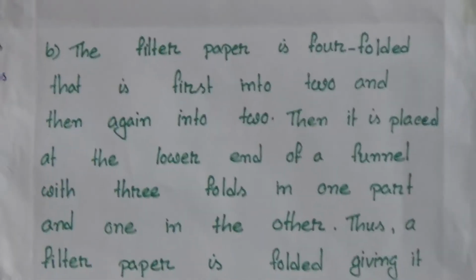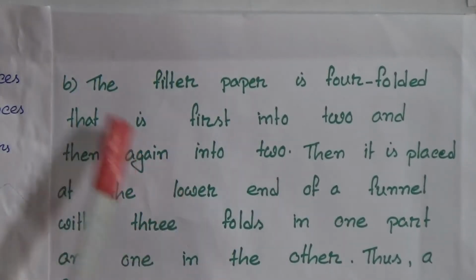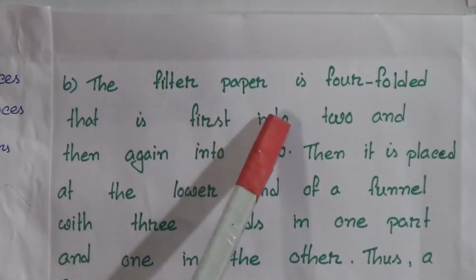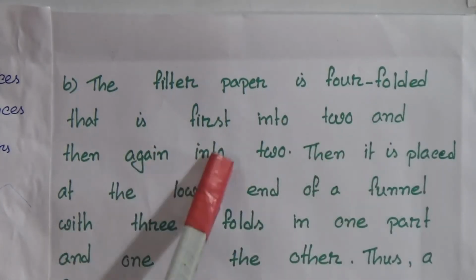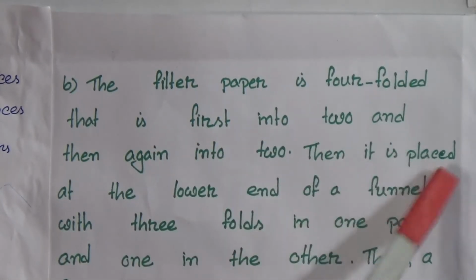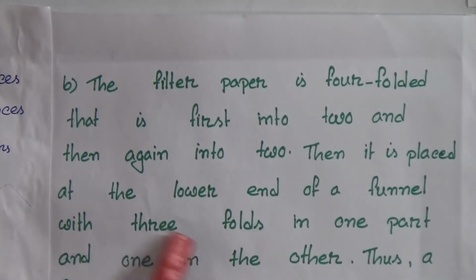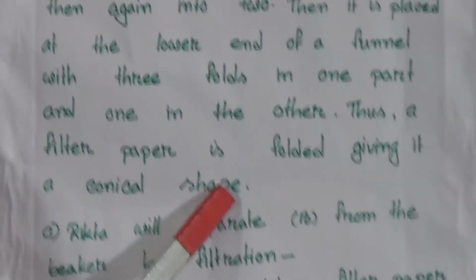Number B, how is a filter paper folded? Now you have to know how a filter paper is folded. The filter paper is four-folded, that is first into 2 and then again into 2. Then it is placed at the lower end of a funnel with 3 folds in one part and 1 in the other. Thus a filter paper is folded, giving it a conical shape.